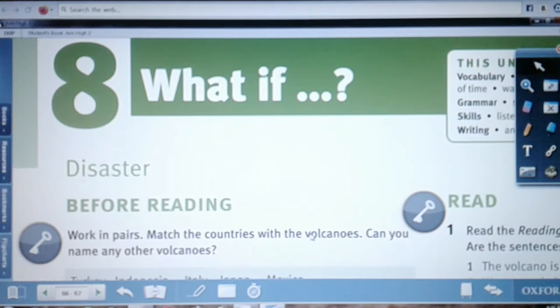Natural disasters can include hurricane, volcano, what else? Earthquake, flood, forest fire, tornado, and etc.